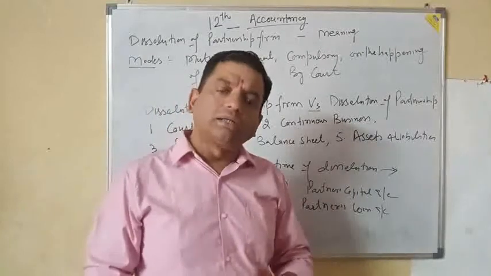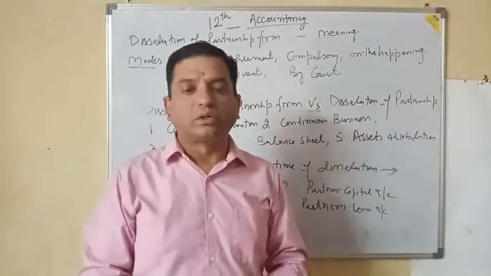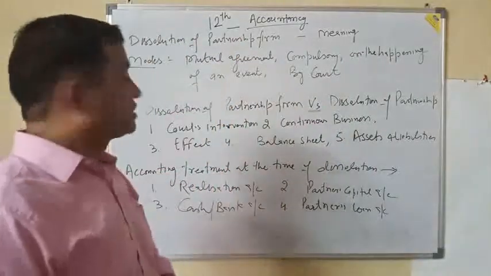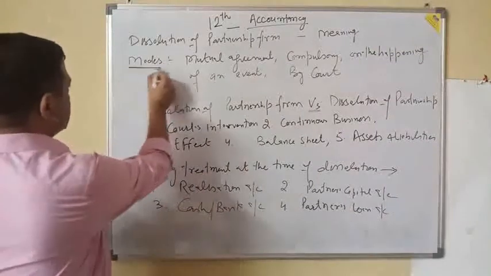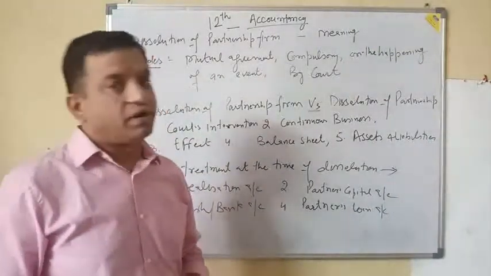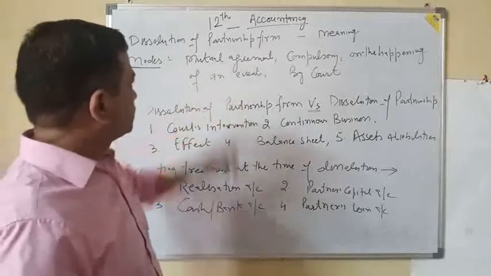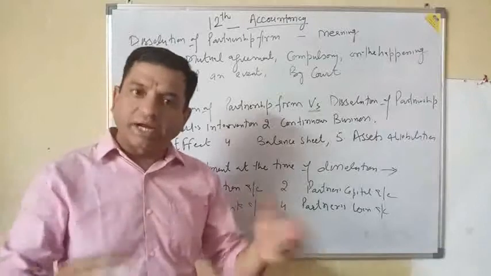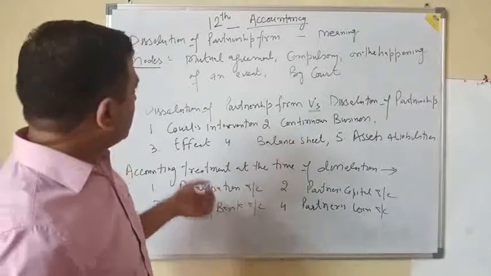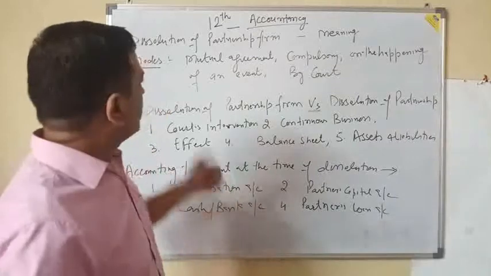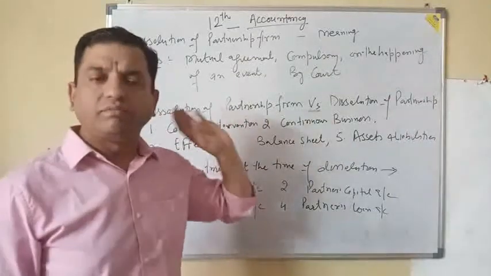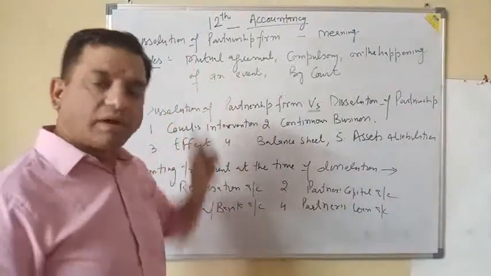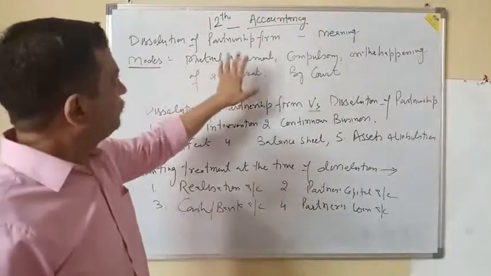But there are other ways also in which a firm is dissolved. So first of all, after the meaning, we will discuss the different situations or modes in which a firm can dissolve. The very first is mutual agreement. When all the partners decide jointly and come to a consensus that they will dissolve the firm and not continue the business, and the firm's business comes to an end, it is called dissolution by mutual agreement.